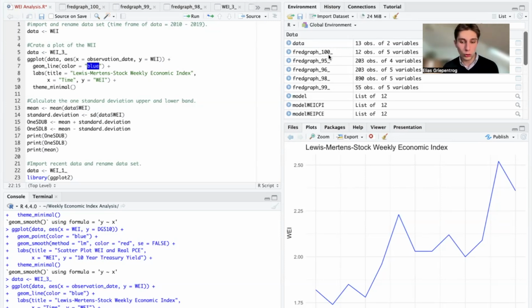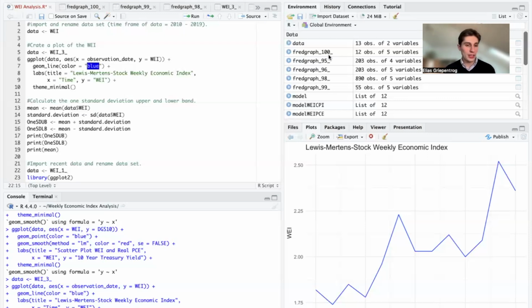First of all, let me explain to you what this weekly economic index measures. The weekly economic index is based on high frequency macroeconomic data points. It is updated on a weekly basis, and it hence gives you more timely estimates of economic activity for the US economy, as opposed to some other indicators such as consumer spending data, which is of course released only on a monthly basis, and GDP data, which is only released on a quarterly basis.